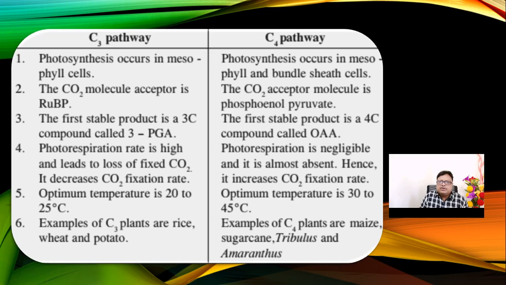Remember here, the C4 cycle is a mixture of C3 and C4 cycle. The C3 cycle is only a single one. So this is the difference: C3 occurs in a mesophyll cell only, but C4 occurs in the mesophyll as well as the bundle sheath cell. That is the basic difference between the C3 and C4 pathways.